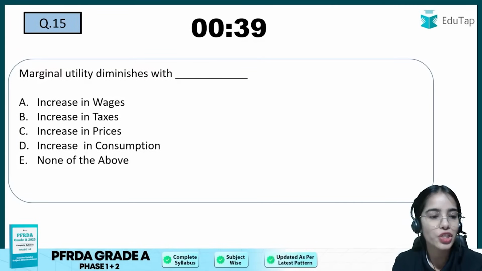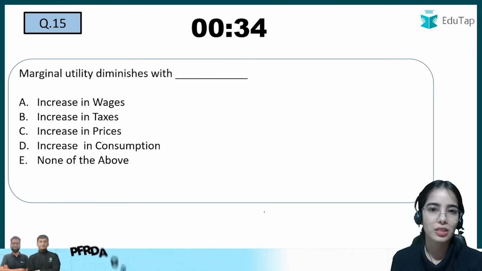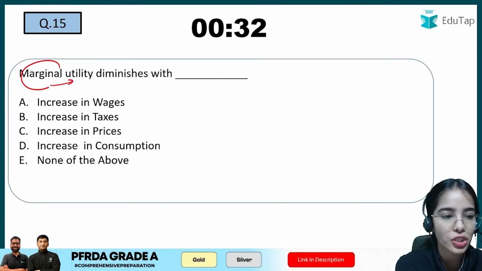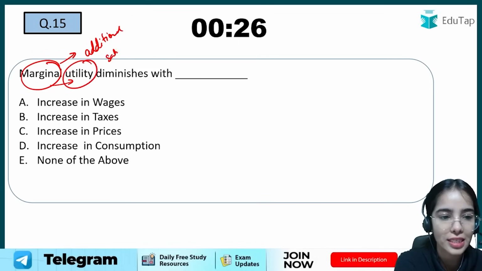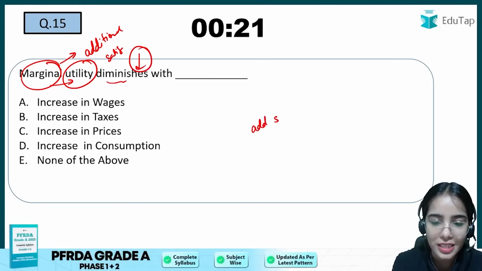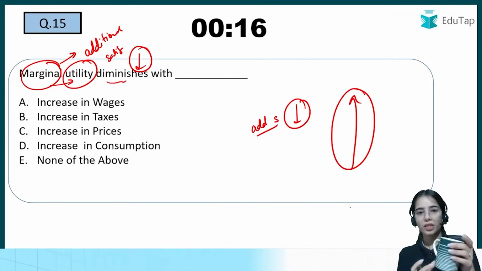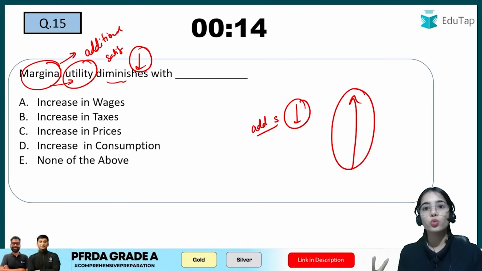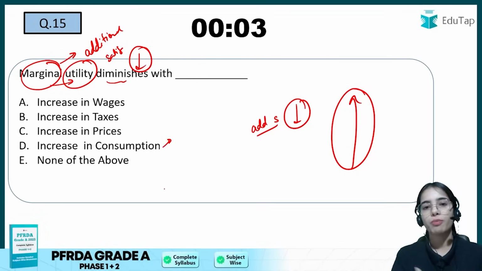Okay, next question is marginal utility diminishes with. Now this is also a question that you have to answer from your logic. So marginal, I have told you, marginal means additional utility, additional satisfaction. Diminishes means it is decreasing. So additional satisfaction is diminishing if you are consuming more and more, because let's say I am drinking 1 cup of tea, I'm good with it. If I have to drink 4, 5, 6 cups of tea, you can understand the additional satisfaction diminishes with increase in consumption of a particular product.